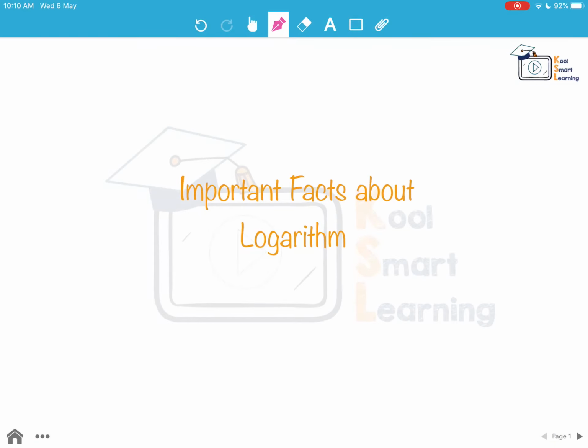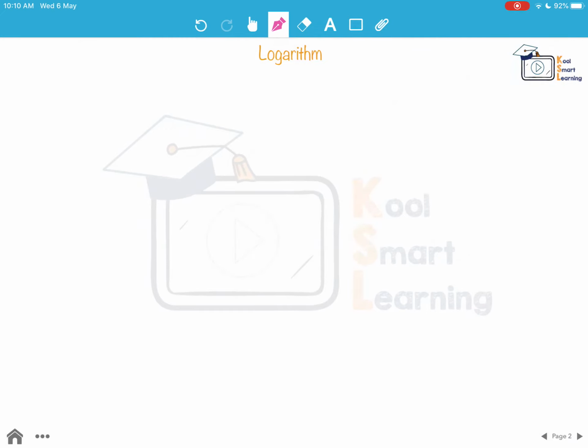Hello friends, in this session we are going to discuss some important facts about logarithm. So let's first of all do a very quick recap of what is logarithm. We said that when n is equal to a to the power x, then x is defined as log of n to the base a.